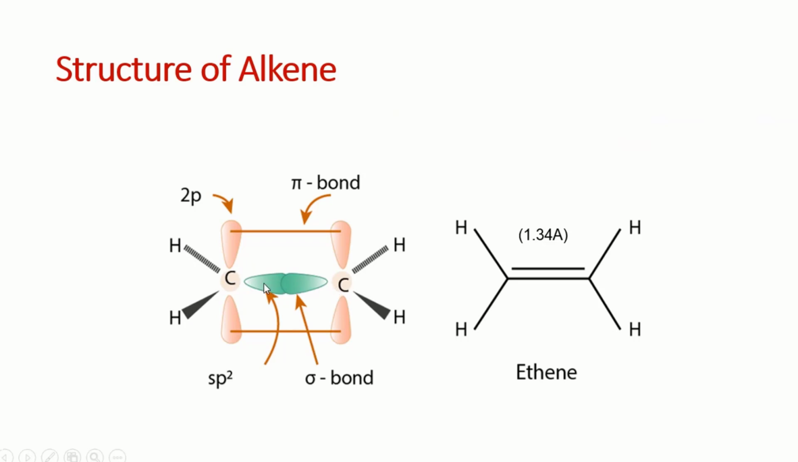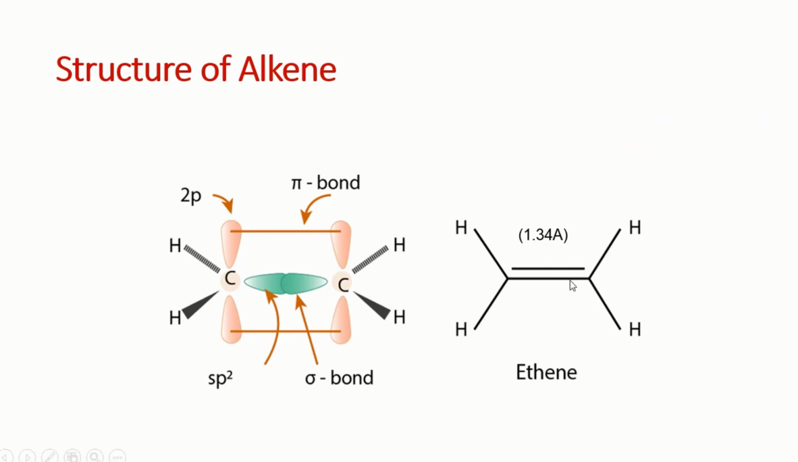So this carbon-carbon is a sigma bond. These carbon-hydrogen bonds are all sigma bonds. And we know that each carbon contains a p orbital, which is unhybridized, and they are parallel to each other, and they overlap and make the double bond. So this is the pi bond.